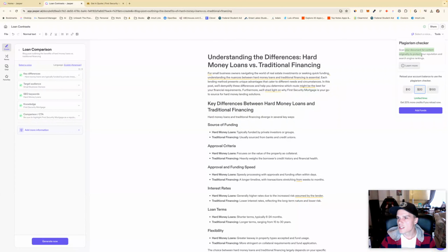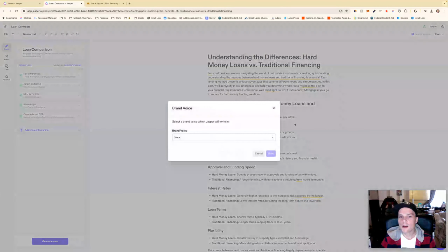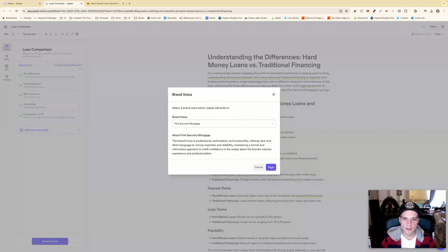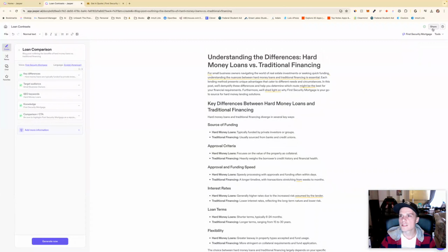Scan your document for content originality to protect your reputation and search engine rankings. You have to pay extra for the plagiarism. Add 12, add 24, add 120. Okay, not going to do that. Oh, I could have selected a voice. My bad. So let's see there. Okay. Well, this one's written, I guess.